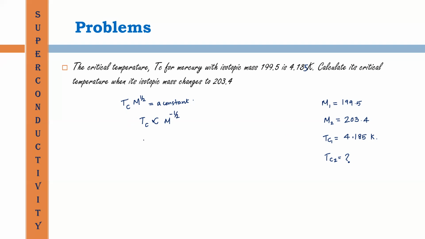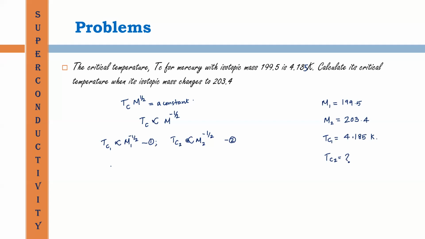Then we can write this expression for the two cases: TC1 proportional to m1 raised to minus half, and TC2 proportional to m2 raised to minus half. As we have to evaluate TC2, we divide the second equation by the first equation.